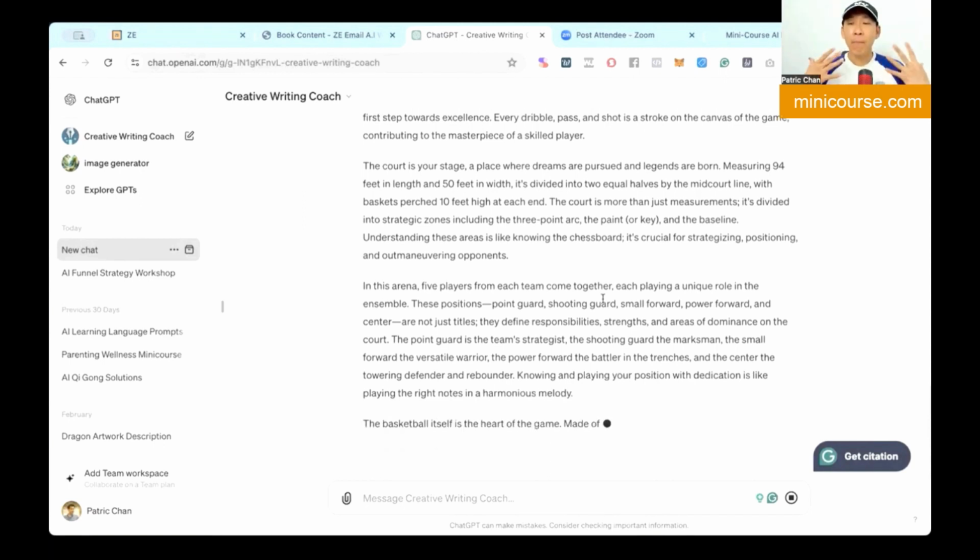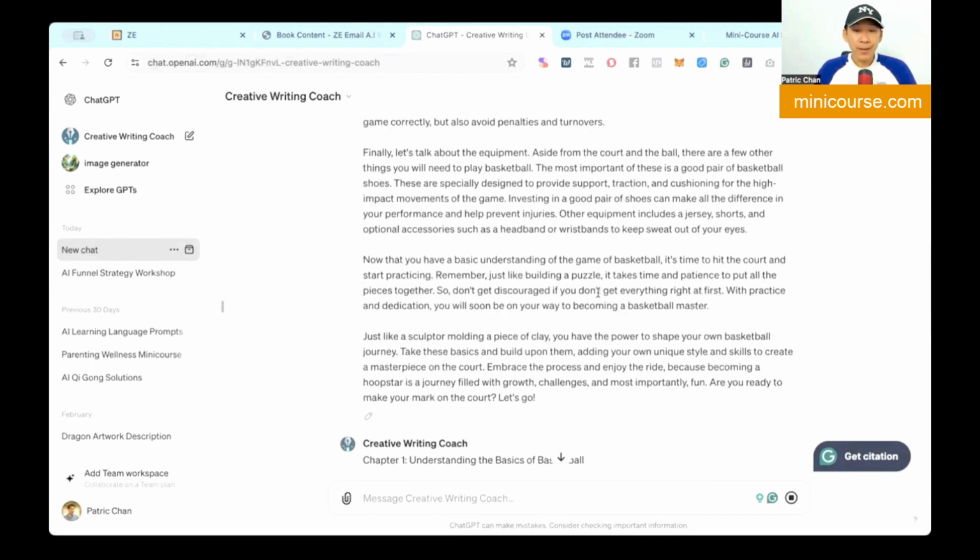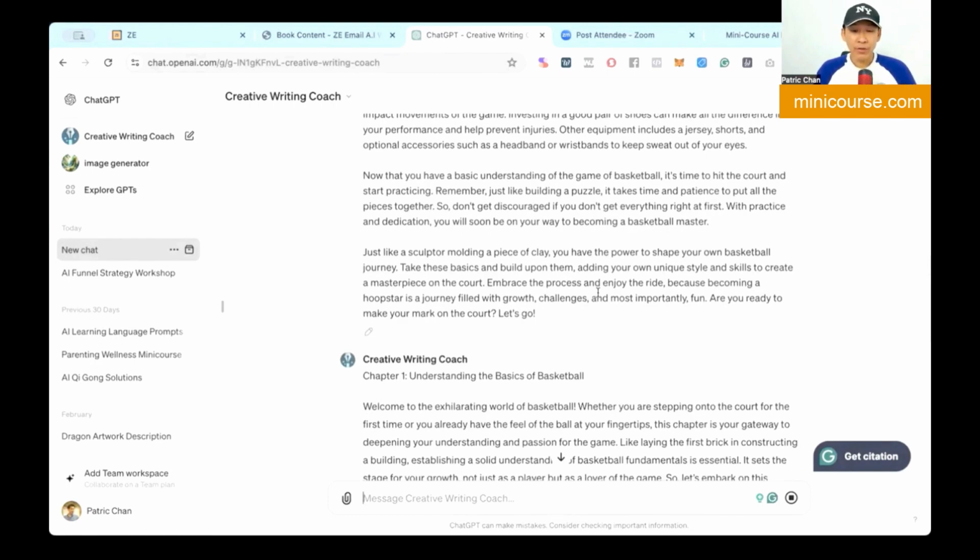Of course, you can add more parameters by telling ChatGPT, hey, when you write about it, do not include the topic of this and that, because those are the things that will be covered elsewhere. So I could give this chapter and tell ChatGPT that the rest of the chapters are understanding the basics of basketball, developing fundamental skills, building endurance and strength, and chapter 4 is mastering outdoor court dynamics. So please do not include all of the rest of the chapters here in chapter 1.